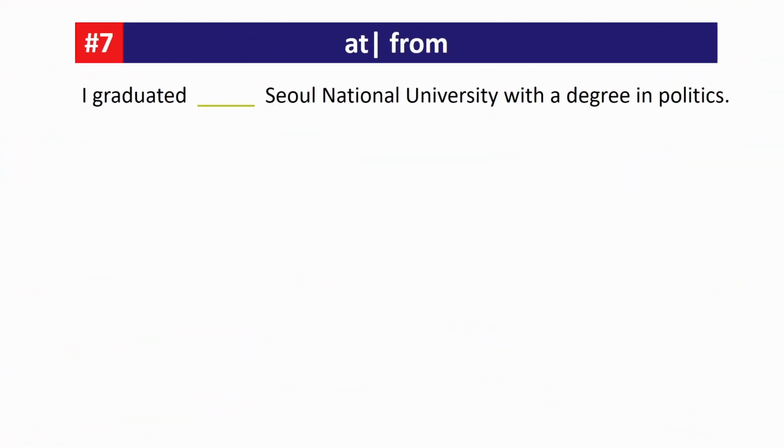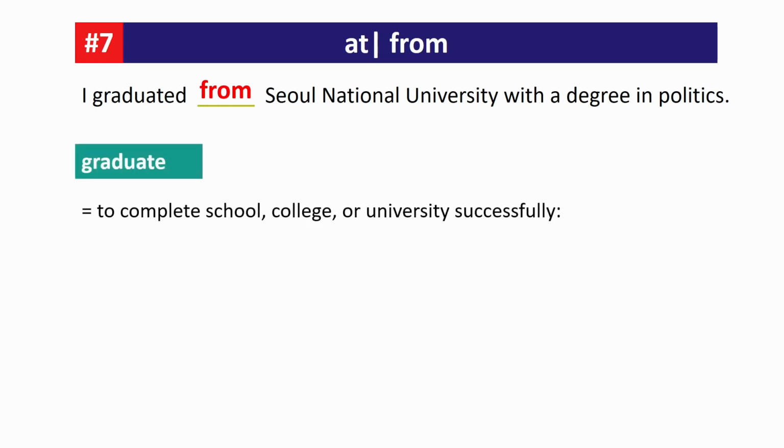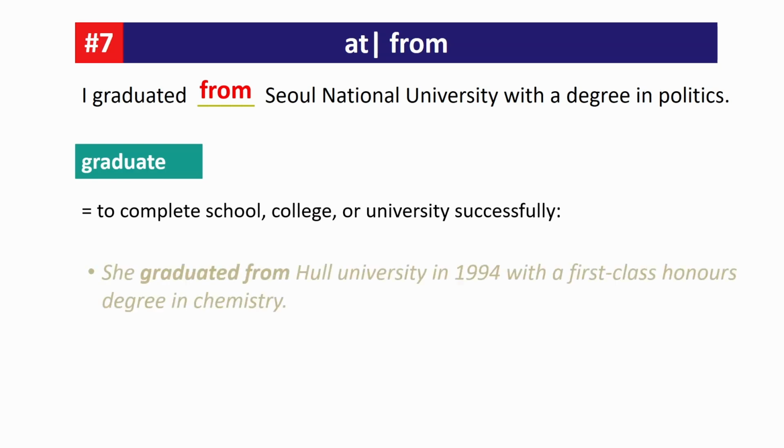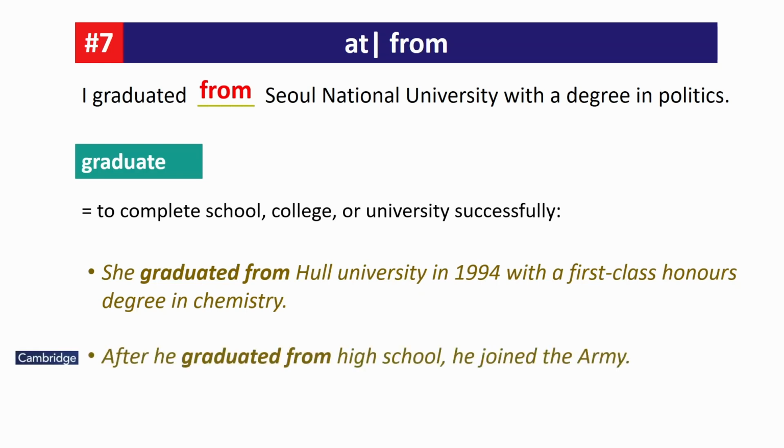Next, I graduated from Seoul National University with a degree in politics. Graduate means to complete school, college, or university successfully. Example: She graduated from Hull University in 1994 with a first-class honors degree in chemistry. After he graduated from high school, he joined the army.